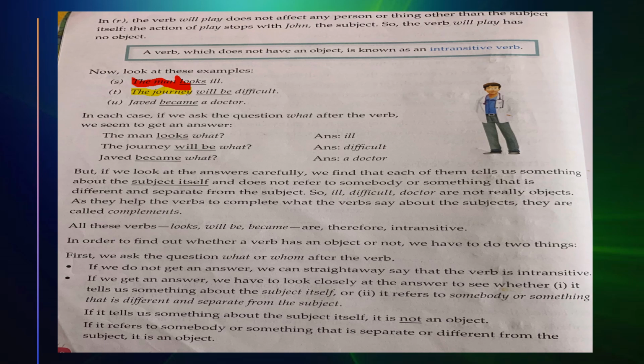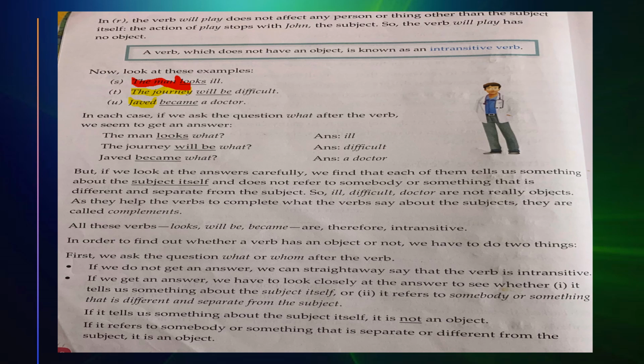Next, our subject is Javed. So there is information about our subject itself only. There is no other information about another subject or object. So that is why you are getting your answer of what, but they are talking about itself only, himself only. So there is no information about another object.